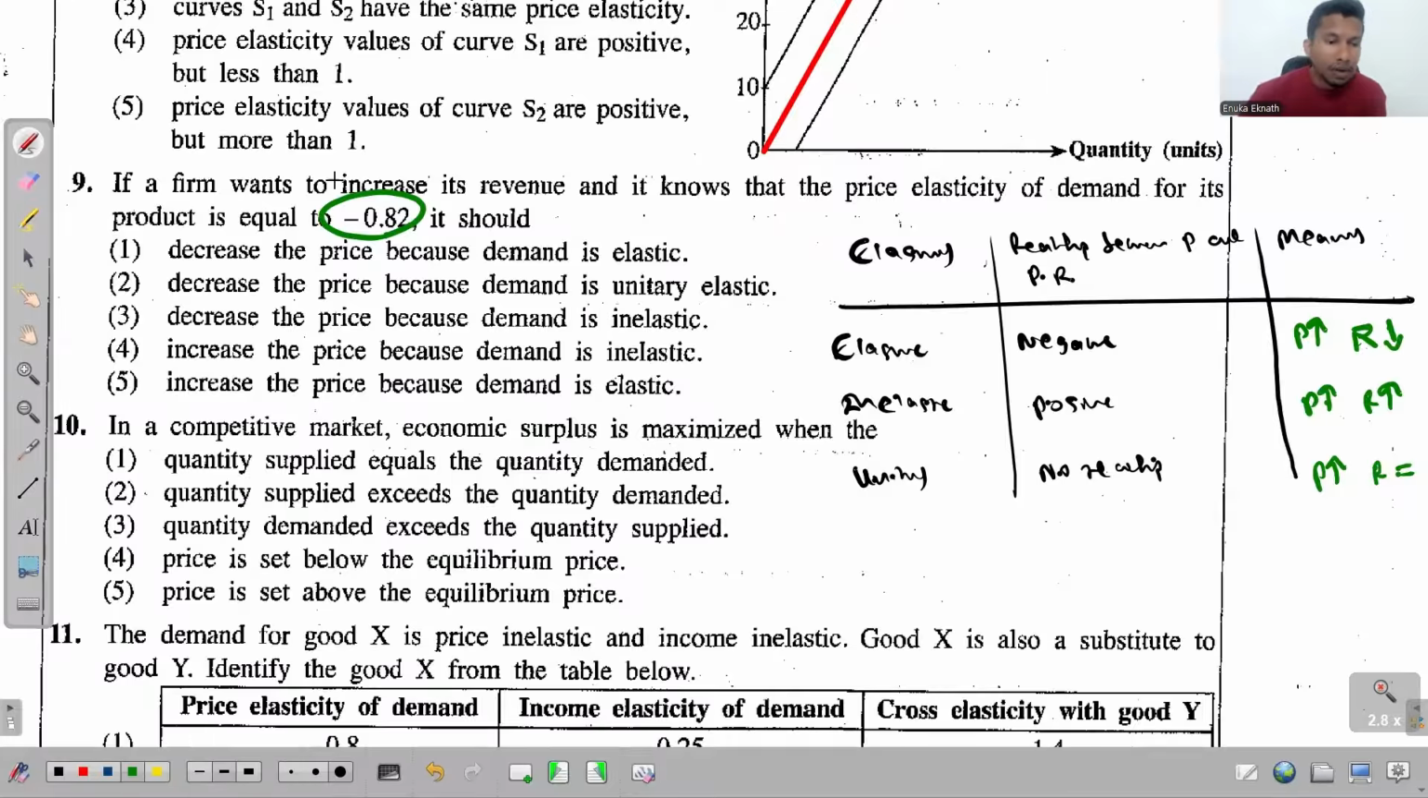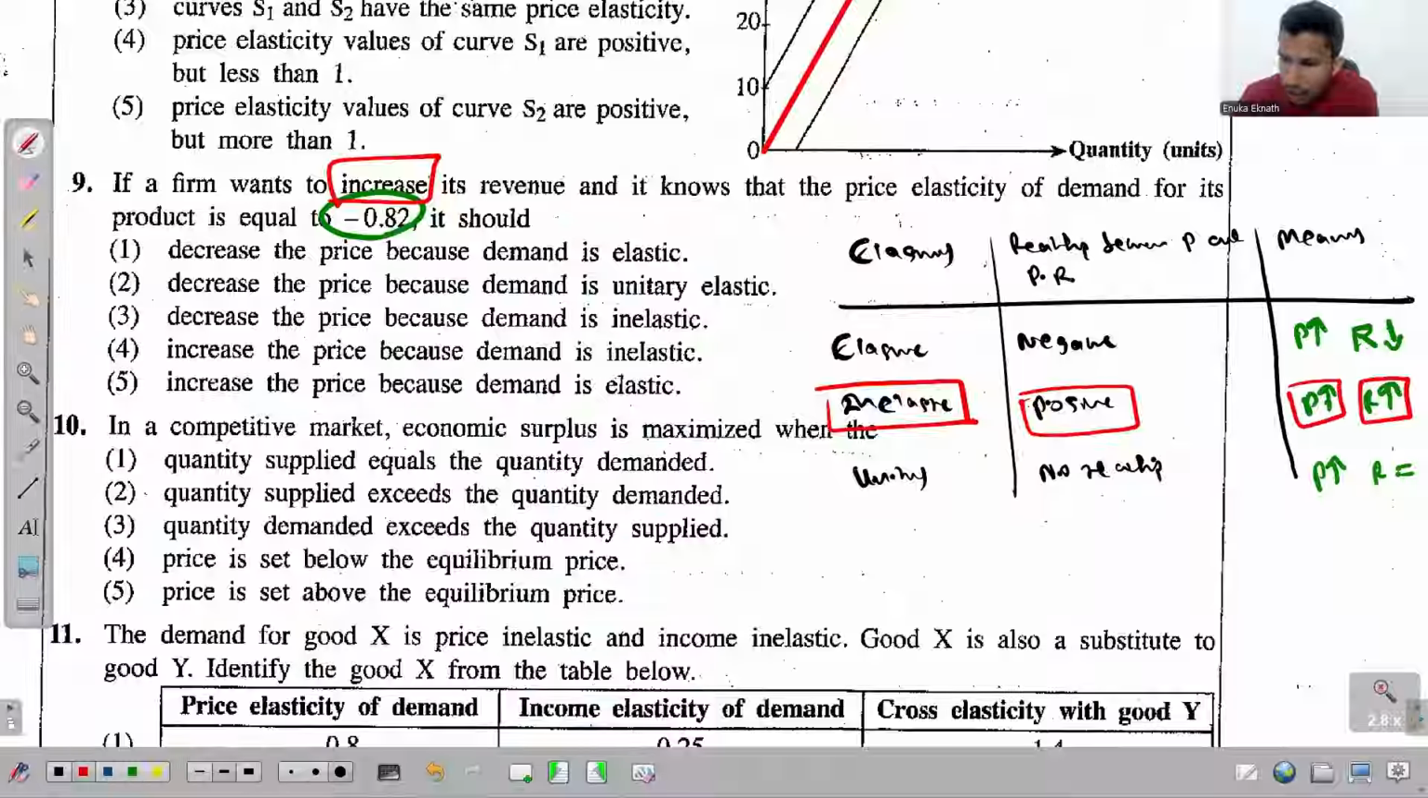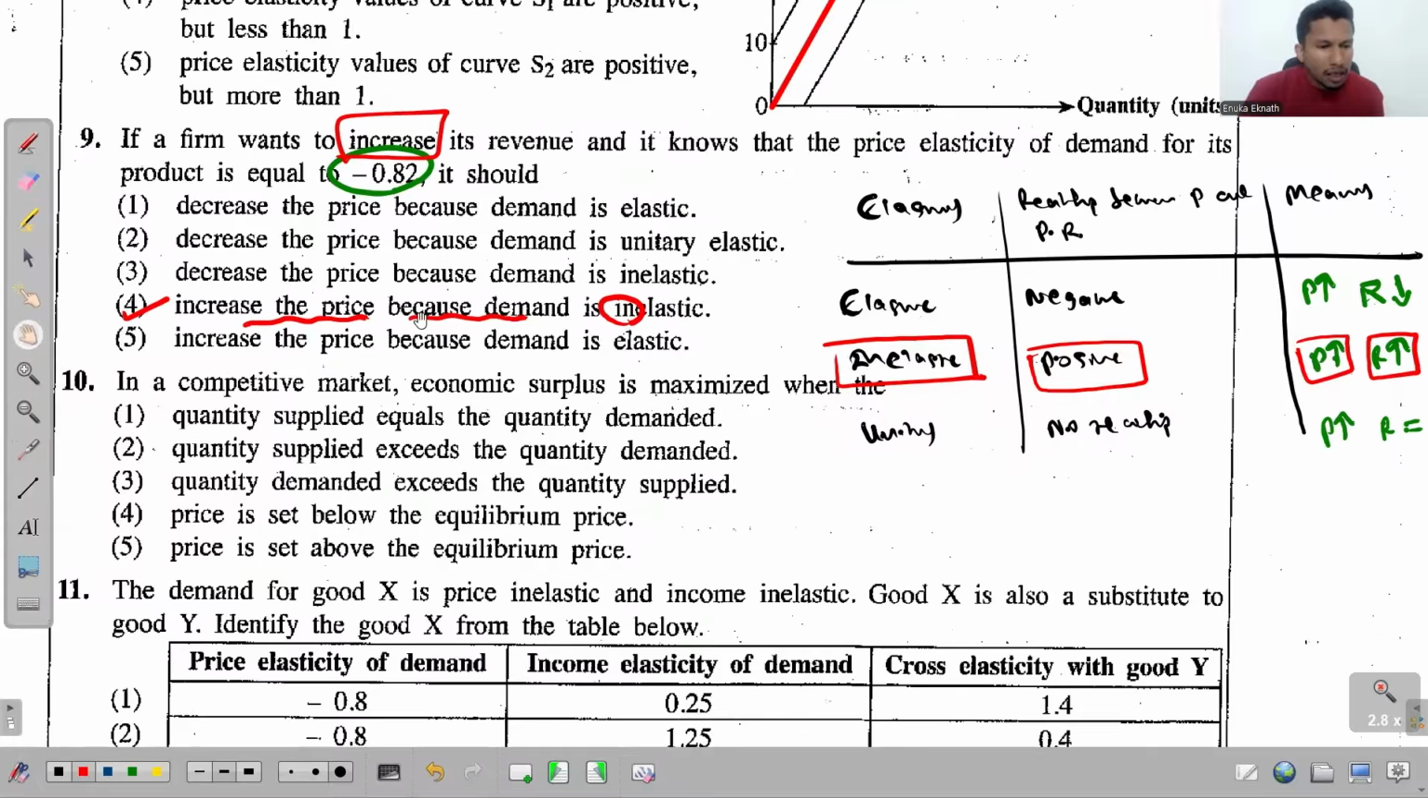And for this given product, if we have a negative 0.82 PED value, that means the demand is inelastic. And there must be a positive relationship. So in order to increase the revenue, the producer should increase the price. So what is the answer? Producer should increase the price because demand is inelastic. Fourth one is the answer. Right. 10th one.